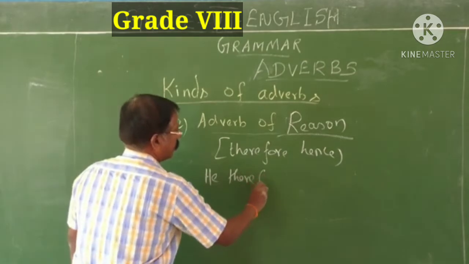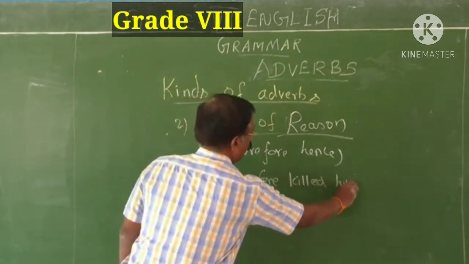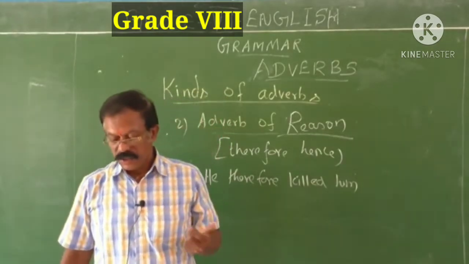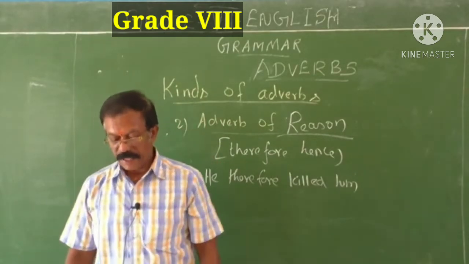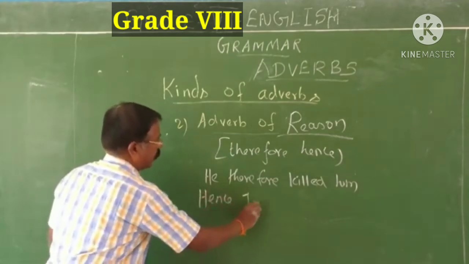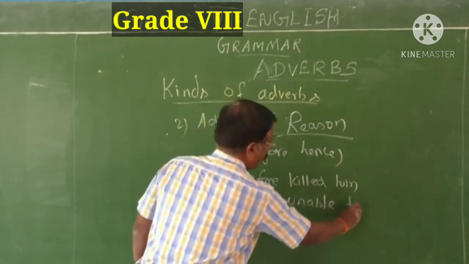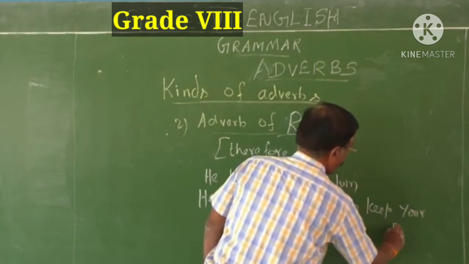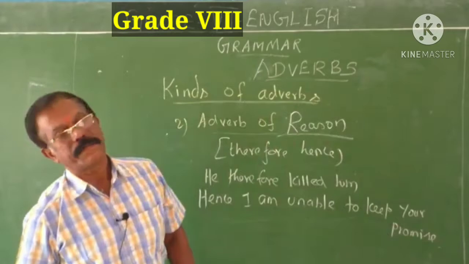He therefore killed him. Why did he kill him? Therefore he killed him. So it answers the question why, the reason for an action. Hence I am unable to keep your promise. See, hence I am unable to keep a promise.